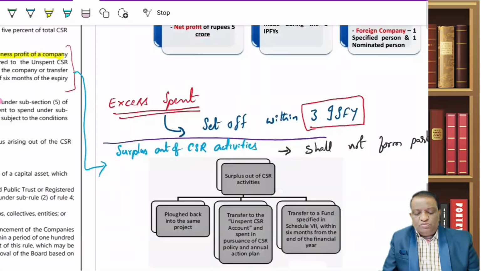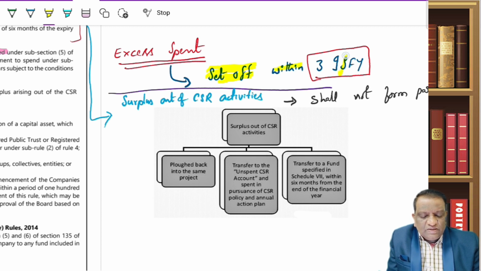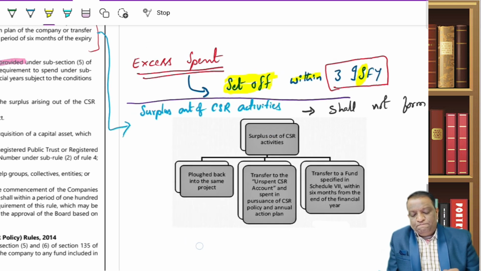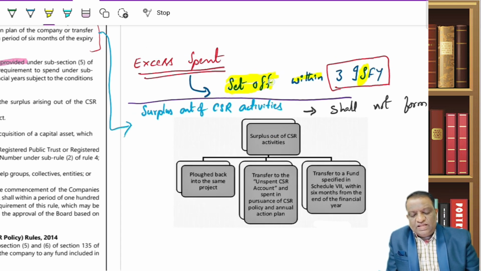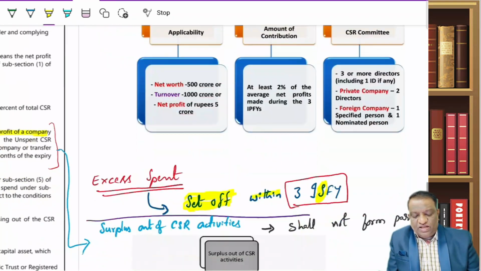Now that is when I spent less. What if I have spent more? If I spent more, again they are giving me a facility to set off this against my future liabilities. So I can set off within what? Within 3 immediate succeeding financial years. So in the next three financial years, I can use this money to offset my CSR liability. So if it is more, I can set off. If it is less, I have to transfer it to the funds that are specified.